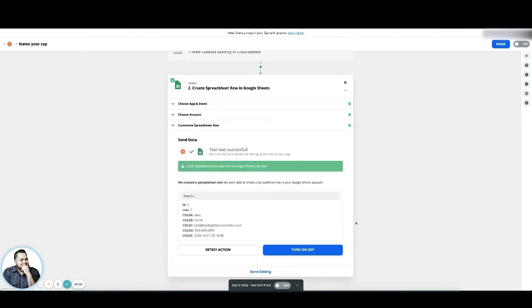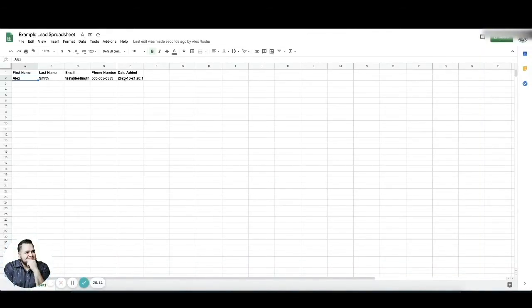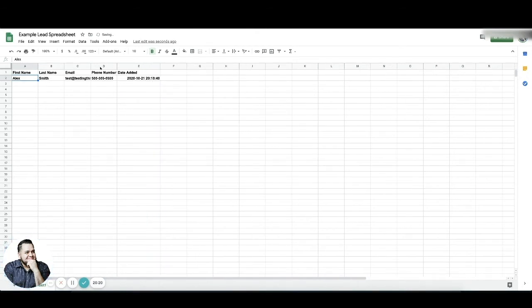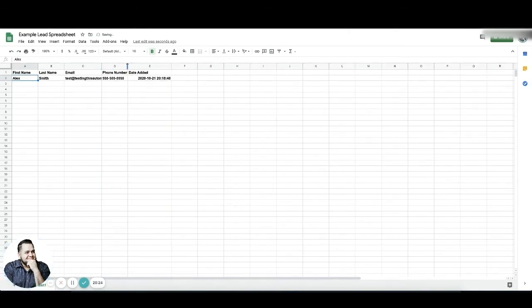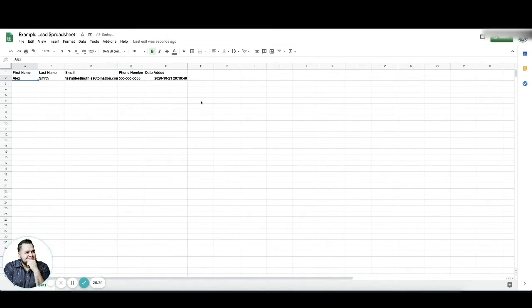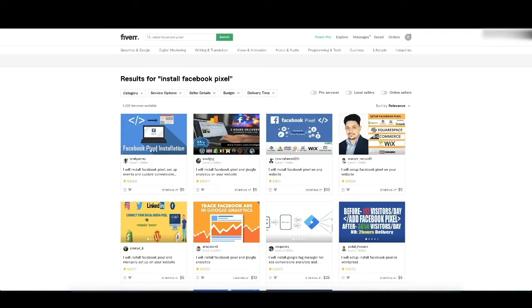And then it's going to send a test and continue, right? So it tested it. It sent it to the sheet. Remember, the sheet has nothing on it. If we look at it now, wow, look, everything's on there. Now I have the ability to automatically come in and check my leads every day and see how we're doing. And then you can use these other areas for notes to keep track of where you're at with your leads and things like that, right? Pretty neat. So now we have a place for this to go.